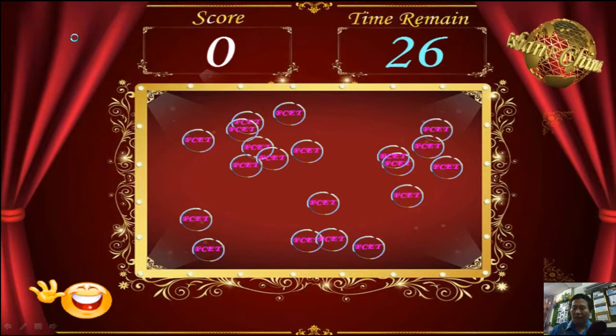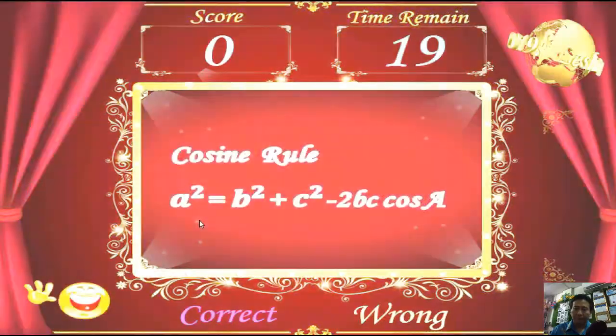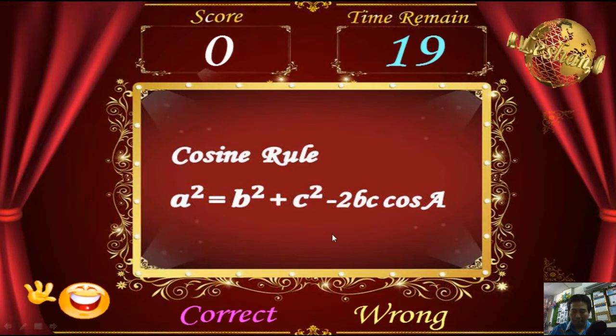The time given to each player is 30 seconds. When you start, it is 30 seconds. The player needs to press the PCET logo here, which moves randomly. If the player succeeds in pressing a PCET logo, a statement will come up. Then it will show the correct and wrong logos.